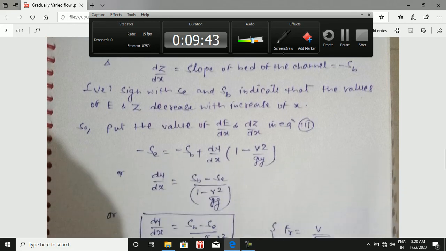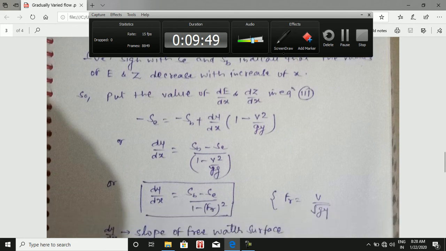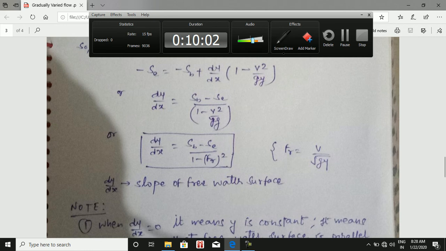Now minus Se is equal to minus Sb plus dy by dx in the bracket 1 minus V square upon gy, or dy by dx is equal to Sb minus Se upon 1 minus V square upon gy, or dy by dx is equal to Sb minus Se upon 1 minus Fr square, because Froude number is equal to V by under root gy, as we know very well, where dy by dx is the slope of free water surface. It is called slope of free water surface.